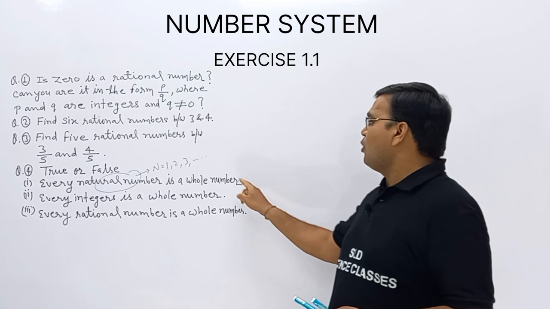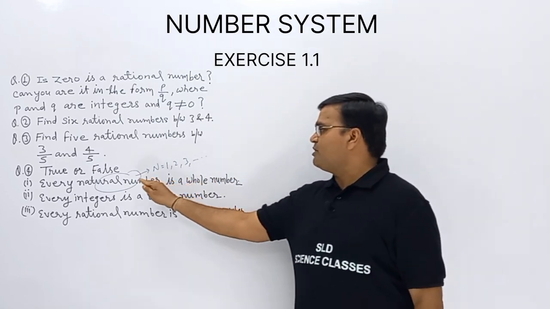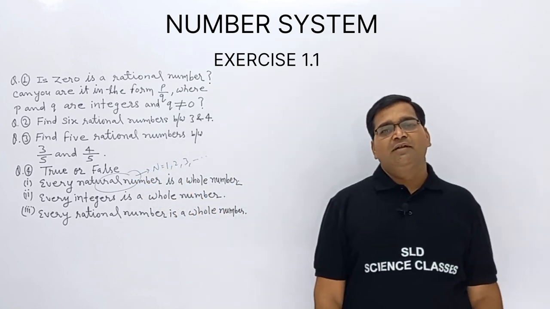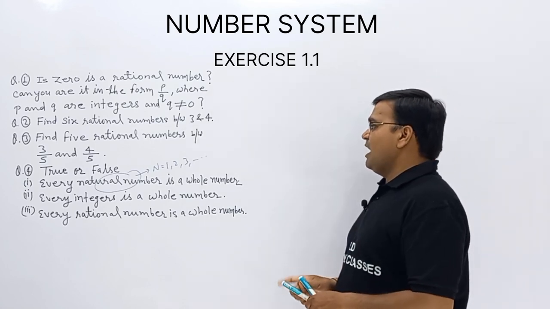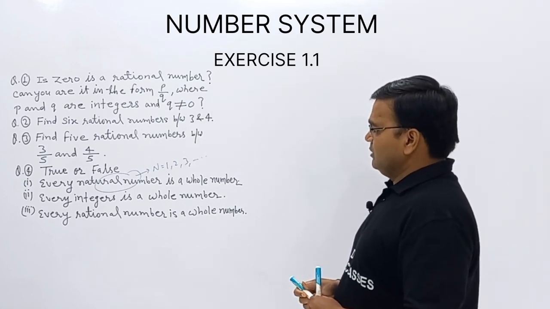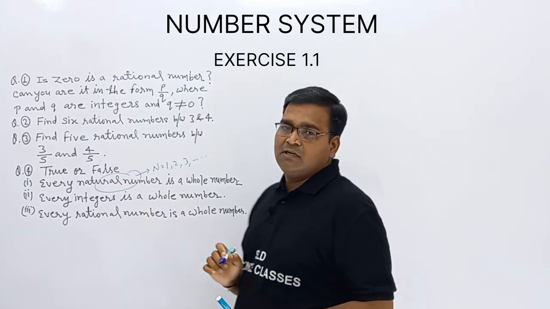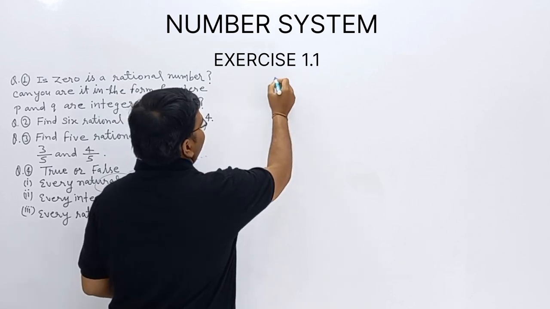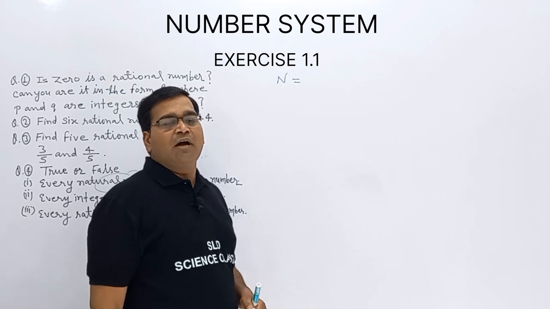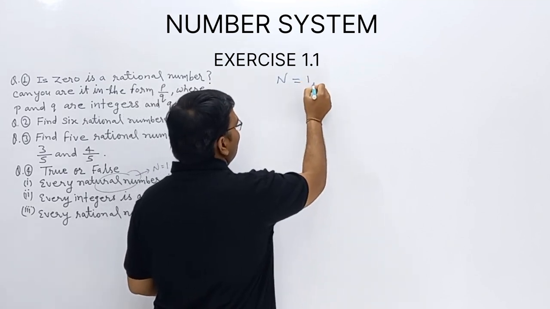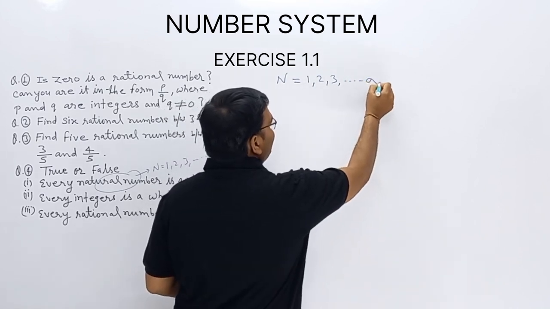And what about the whole numbers? If 0 is included in the natural number, then we are getting whole numbers. So we are having 2 categories. One is natural numbers, denoted by N, and they are the counting numbers 1, 2, 3 and so on up to infinity.